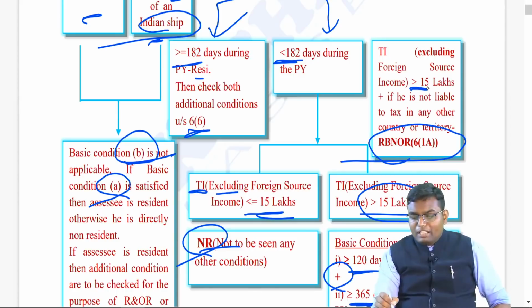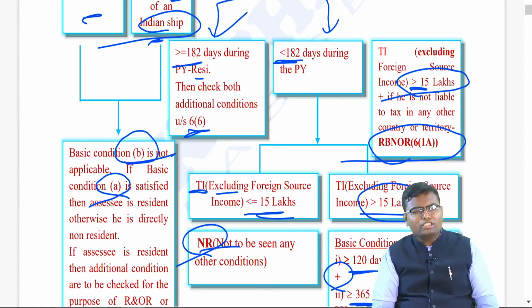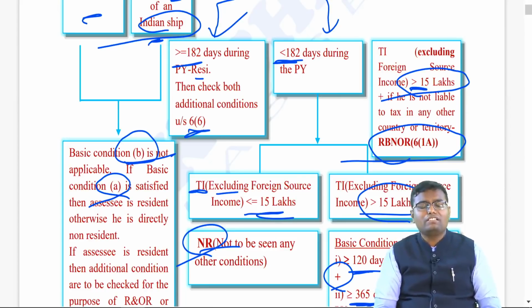But this point is applicable only if your Indian income is more than 15 lakh. If it is less than or equal to 15 lakh, still you will become non-resident. So, there are so many permutations, combinations and examples that I have given on our fast track course, which is available online on jkshahclasses with all the module exercise questions.